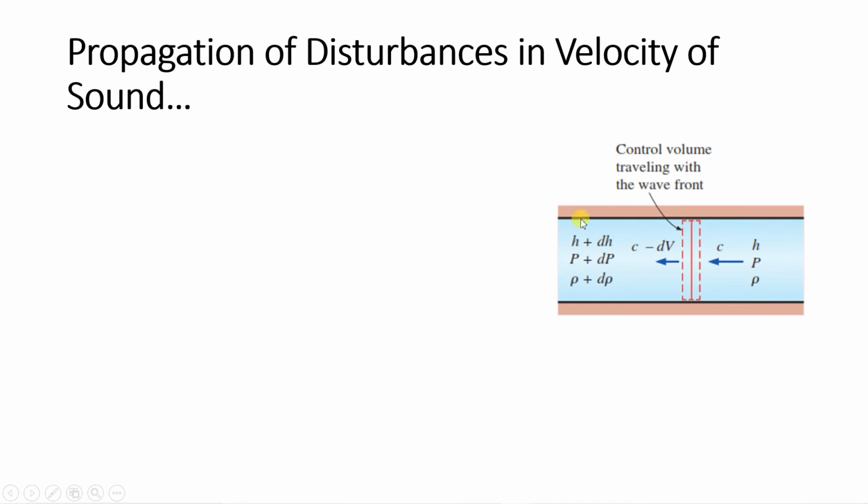So here again the same diagram has been shown. This is a duct. The wavefront is now stationary and we have a control volume. The observer now feels that he is stationary, meaning the wavefront is stationary, but the fluid is in motion. The fluid is coming towards him with sonic velocity c, and towards the left the velocity is c minus dv, and the properties are h plus dh, p plus dp, and rho plus d rho.